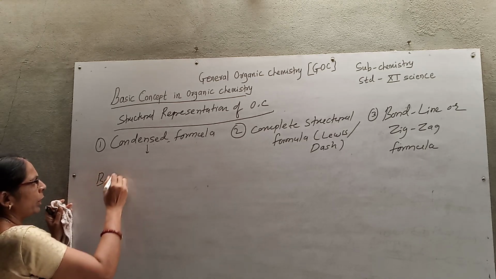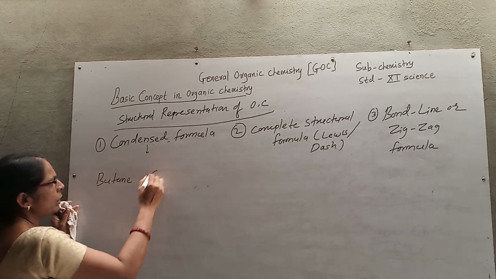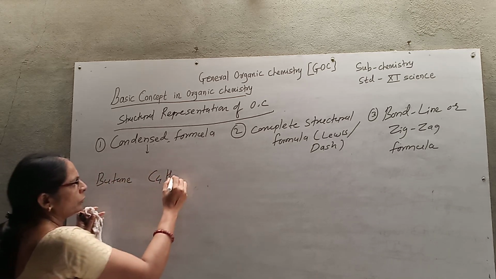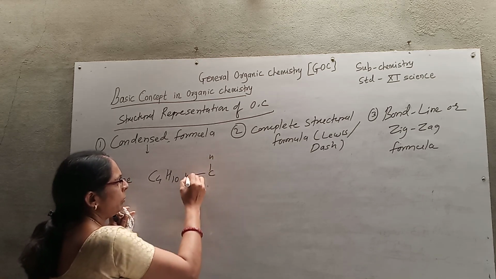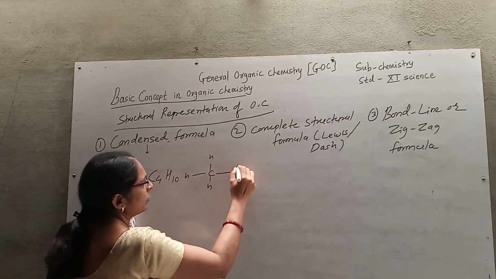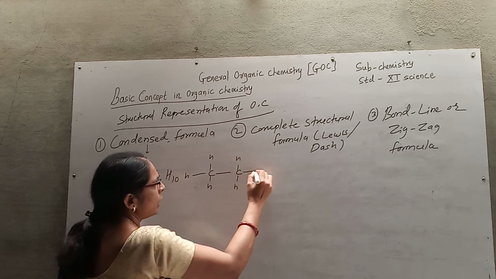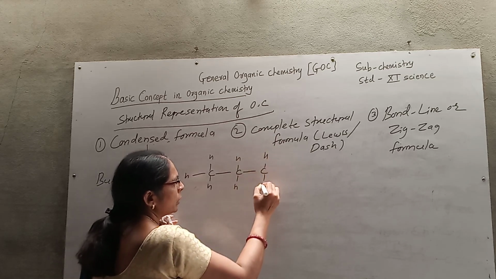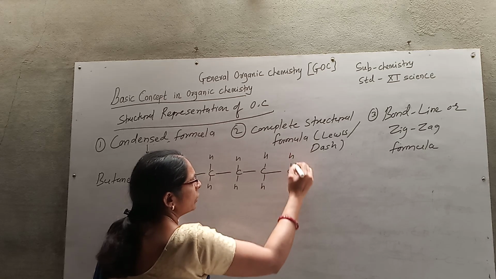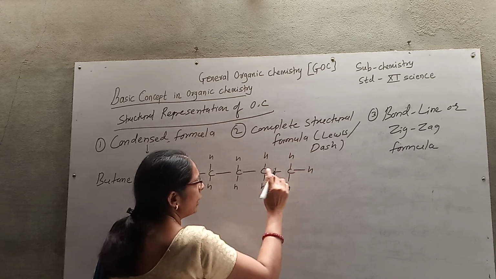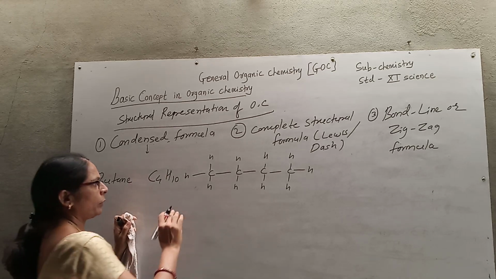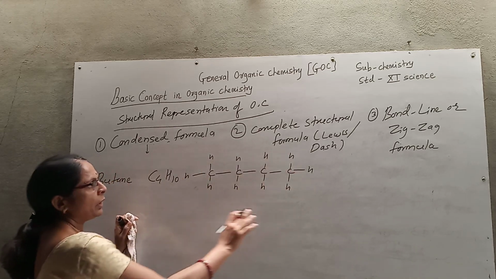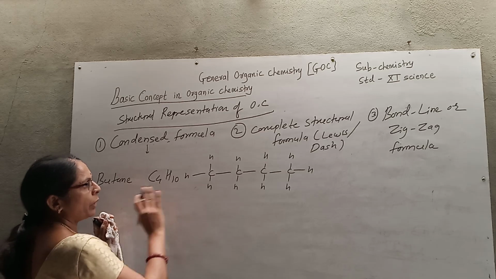What is the formula of butane? C4H10. First I write the complete structural formula. There are 4 carbons, written with the valency satisfied by hydrogens, because it has only carbon and hydrogen. This is the complete structural formula of butane.